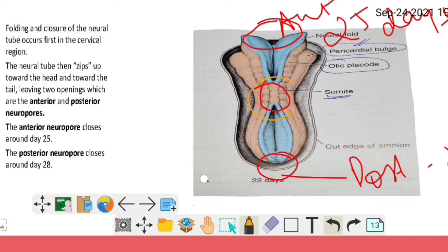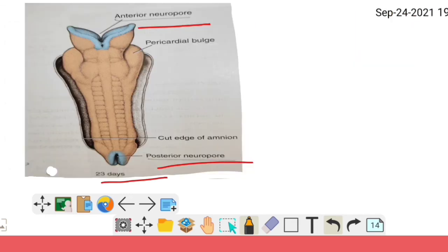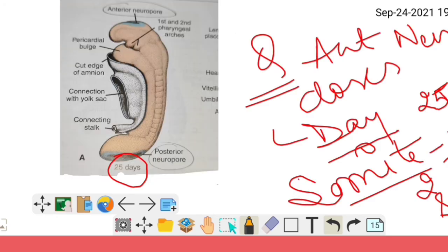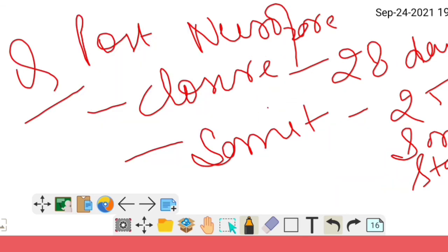First fusion occurs at the cervical level. Anterior neuropore closes on day 25, at 18 to 20 somites, and posterior neuropore closes on day 28, at the 25 somite stage.